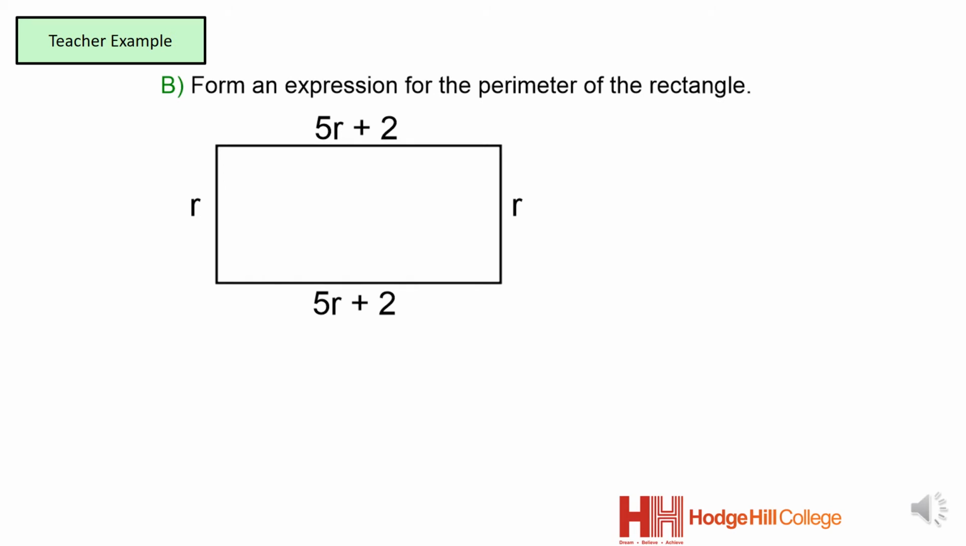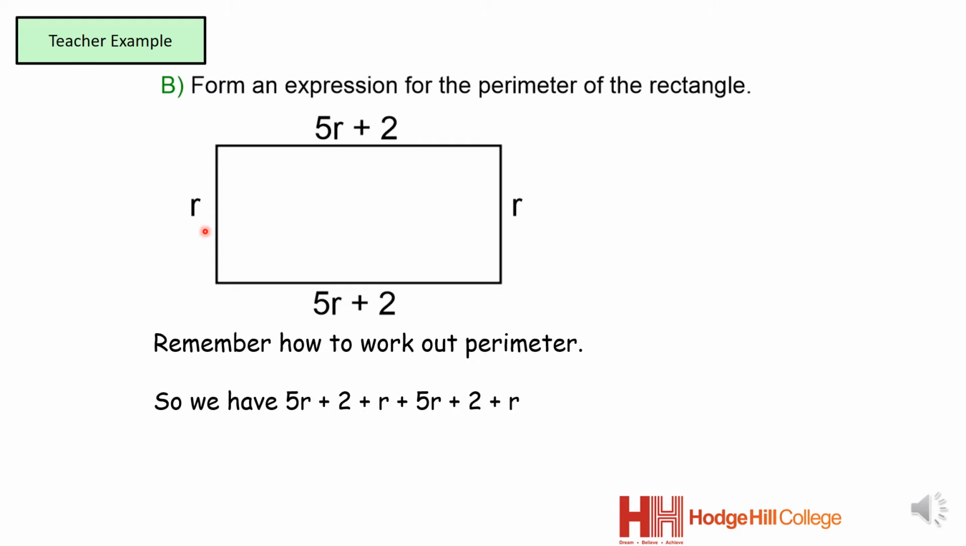Here is another rectangle, and we have to write an expression for the perimeter. So what I'm going to do is add this length to this width to that length and then to that width. So that one plus that one plus that one and then plus that one. So we're going to end up with something like that. Now, what I'm going to do is simplify it.